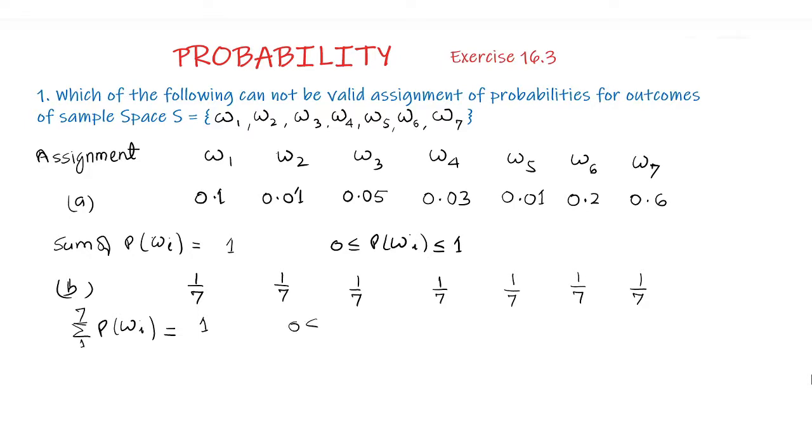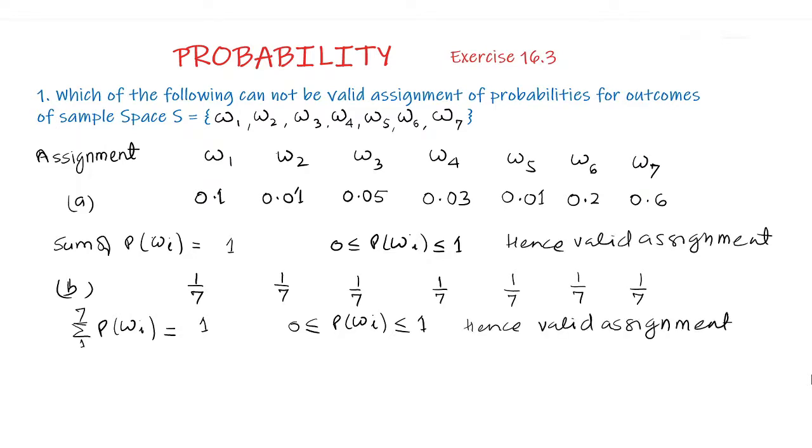Also 0 is less than or equal to probability of each omega i is less than or equal to 1, as 1 upon 7 in each case is less than 1 and greater than 0. Hence this is valid. So part A and part B are valid assignments.